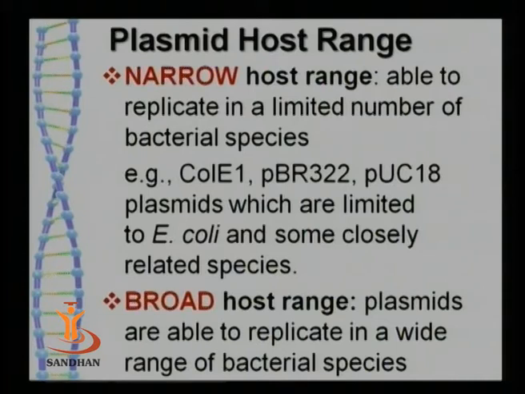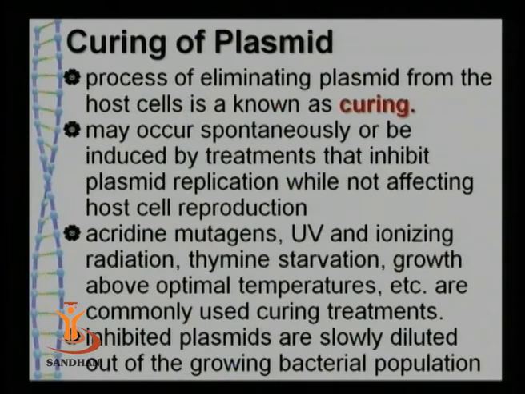Some other plasmids have a broad host range, and these plasmids can be transferred from one cell to another and then can remain in many groups of microorganisms. They can replicate there and they show a broad host range. As it has been discussed earlier, the loss of a plasmid from the host cell is known as curing of plasmid. This can take place by itself or it can be induced.